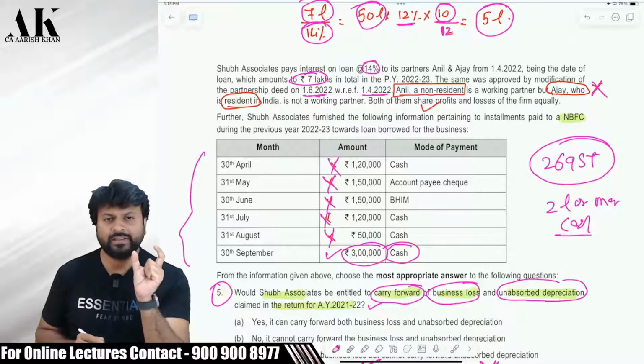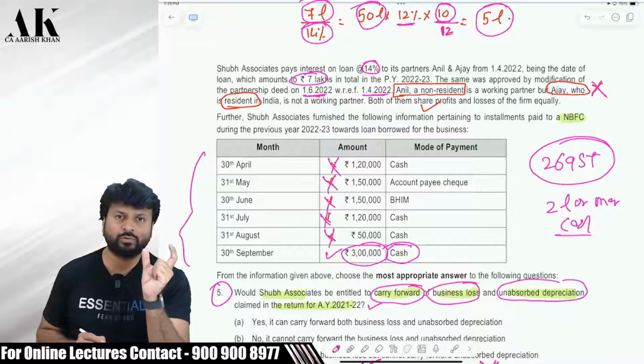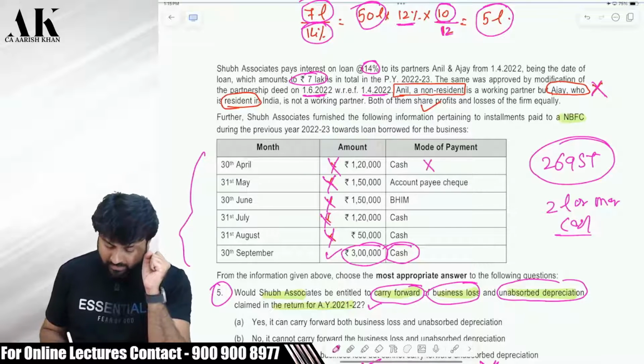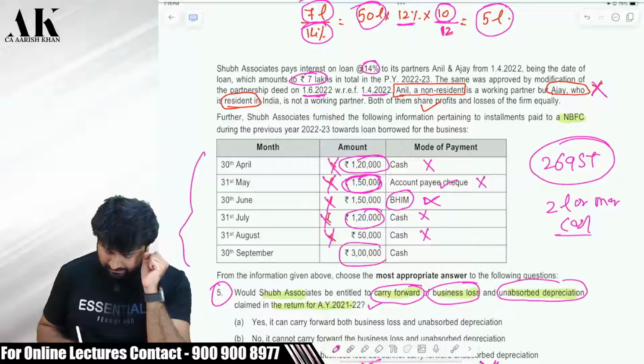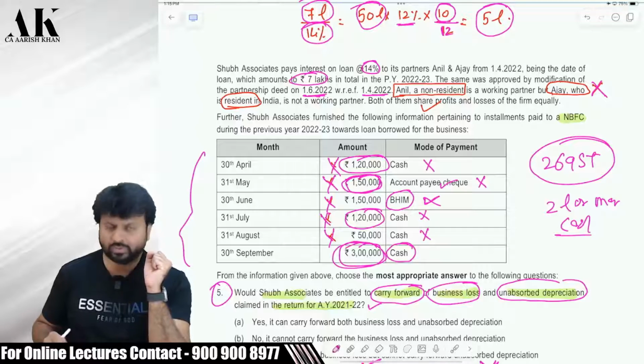It is applicable if the amount received on a particular day is 2 lakh rupees or more other than the 4 modes. So in the first case, it is not applicable because it is less than 2 lakhs. The second case is also not applicable because it is an account payee cheque and it is less than 2 lakhs. The third case is also not applicable because Bhim UPI is allowed. The fourth case is also not applicable because it is again less than 2 lakh. The fifth case is also not applicable because it is again less than 2 lakh. In the sixth case it is applicable, yes, because it is received in cash and it is 2 lakh or more.